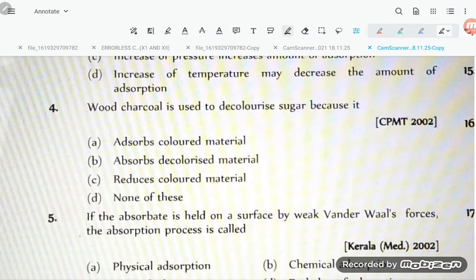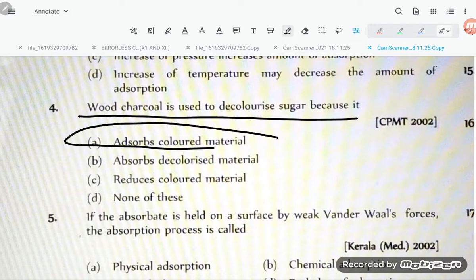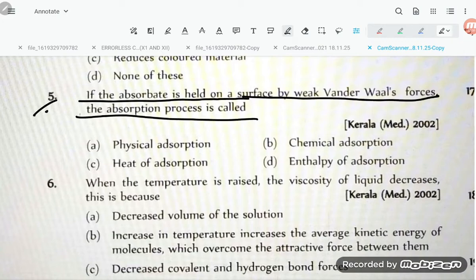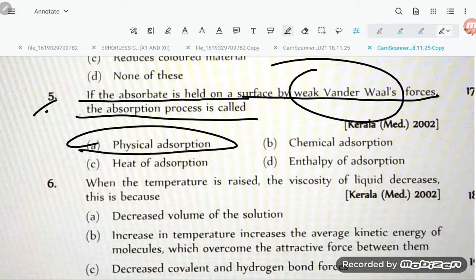Now let us move to question number 4. Wood charcoal is used to decolorize sugar because it adsorbs the color material. Question number 5. If the adsorbate is held on the surface by weak van der Waals force, the adsorption process is called physical adsorption. Option number 1, very easy.